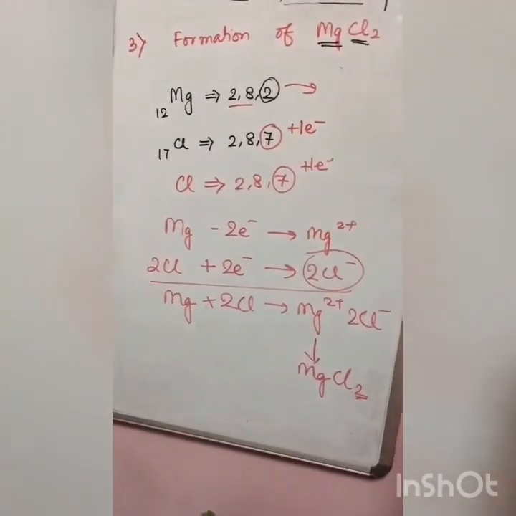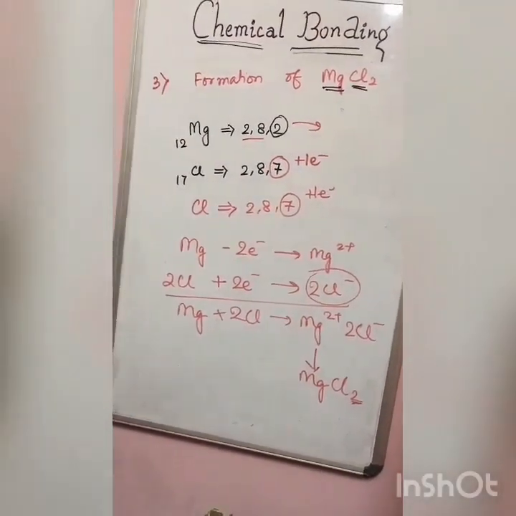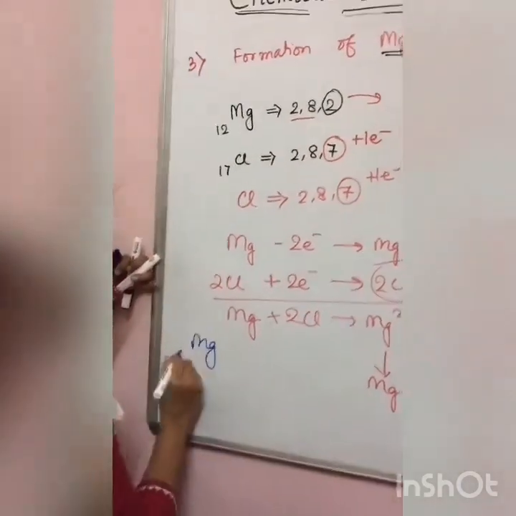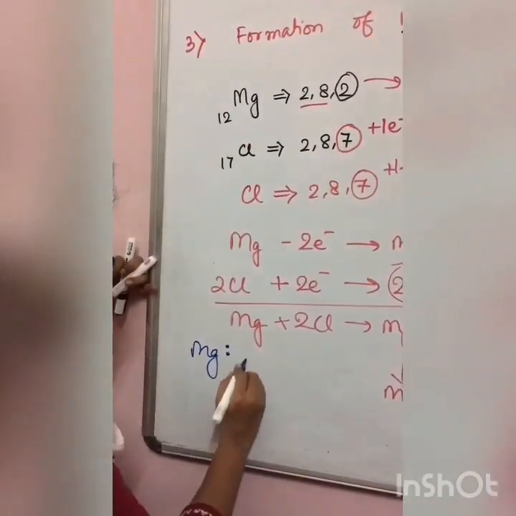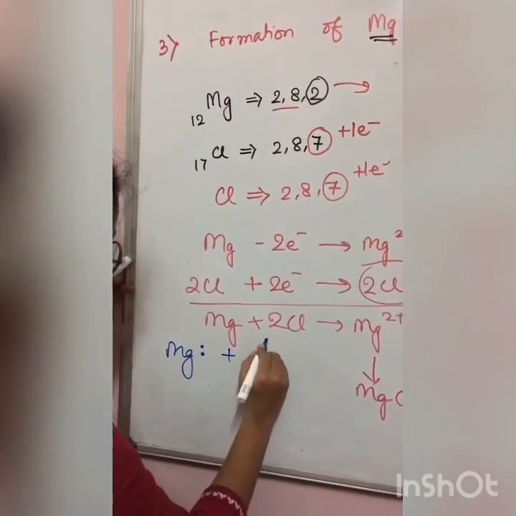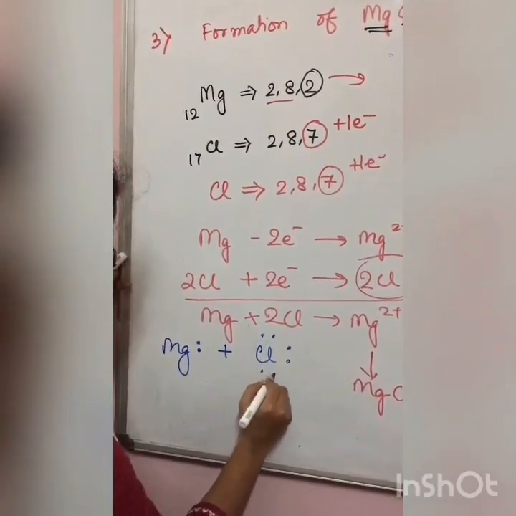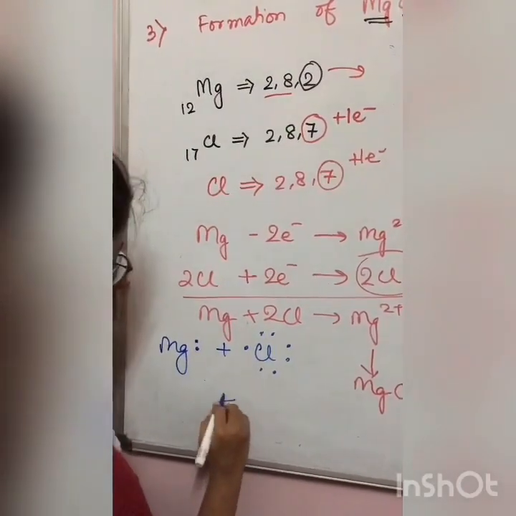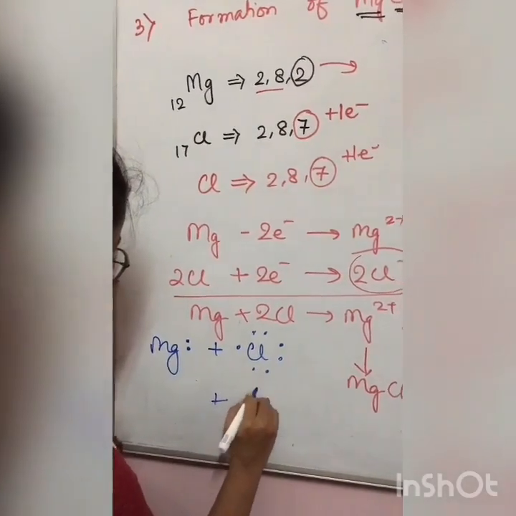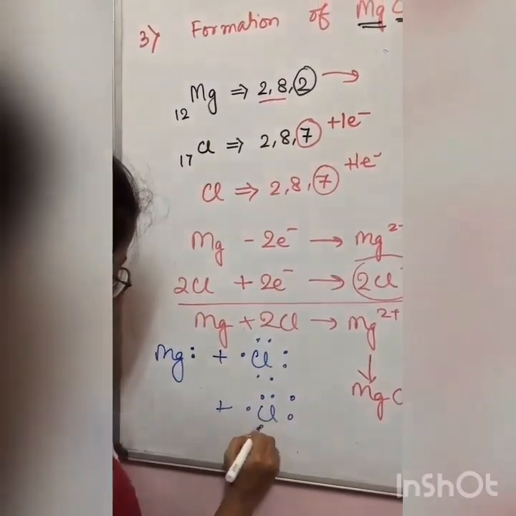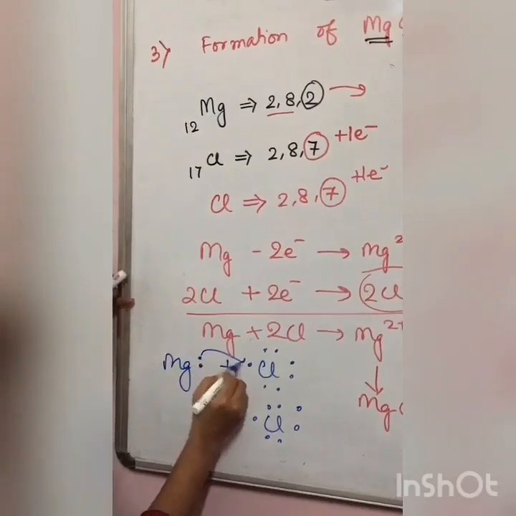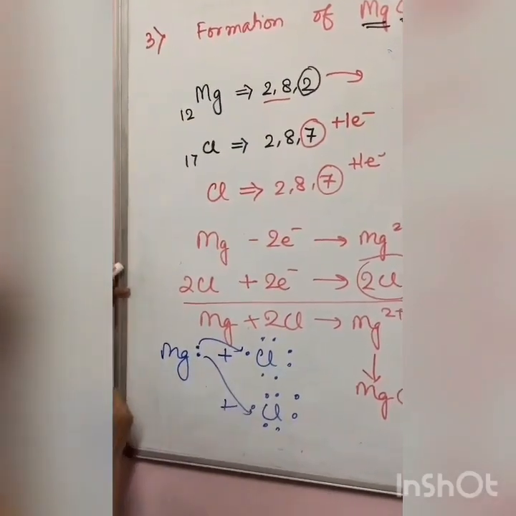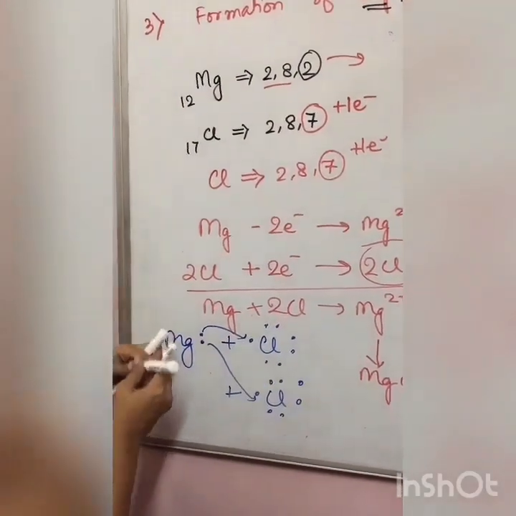Now let's go for the electron dot structure. Mg has how many electrons in its outermost shell? 2 electrons, plus chlorine has 7 electrons, and the other chlorine has how many electrons? Again 7 electrons. So 1 electron is transferred here, 1 electron is transferred here. So what do we get?